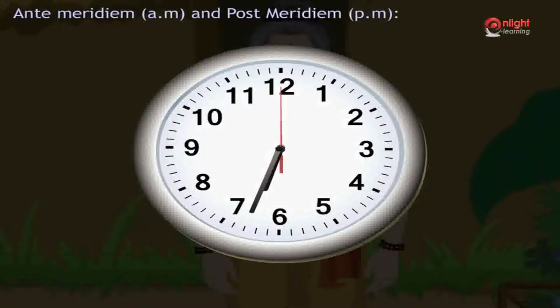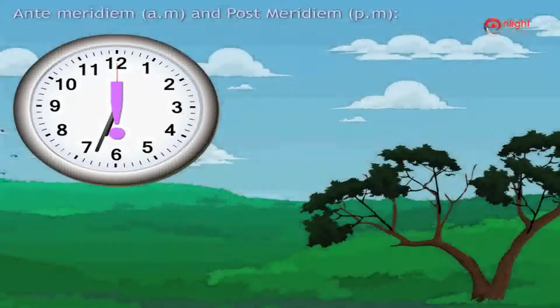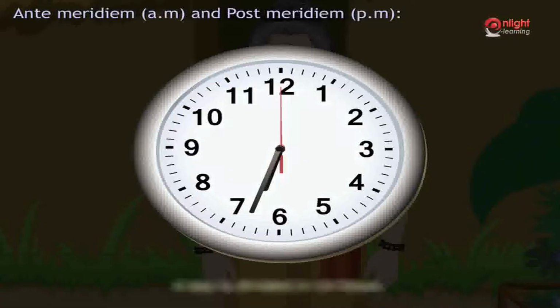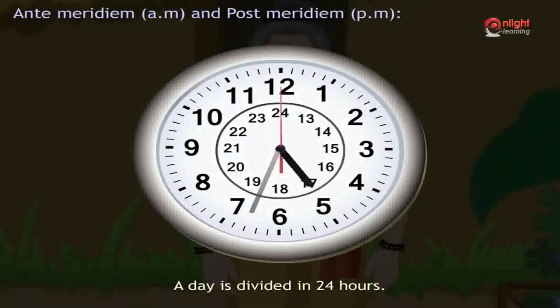In the previous example, the time shown in the figure is 6:33. But from the clock we cannot tell whether the time is 6:33 in the morning or 6:33 in the evening. A day, as we know, is divided in 24 hours. But in a clock, we can see only 12 hours. When the hour hand goes around the clock twice, 24 hours or 1 day passes. Hence, a day can be said to have 2 parts of 12 hours each.